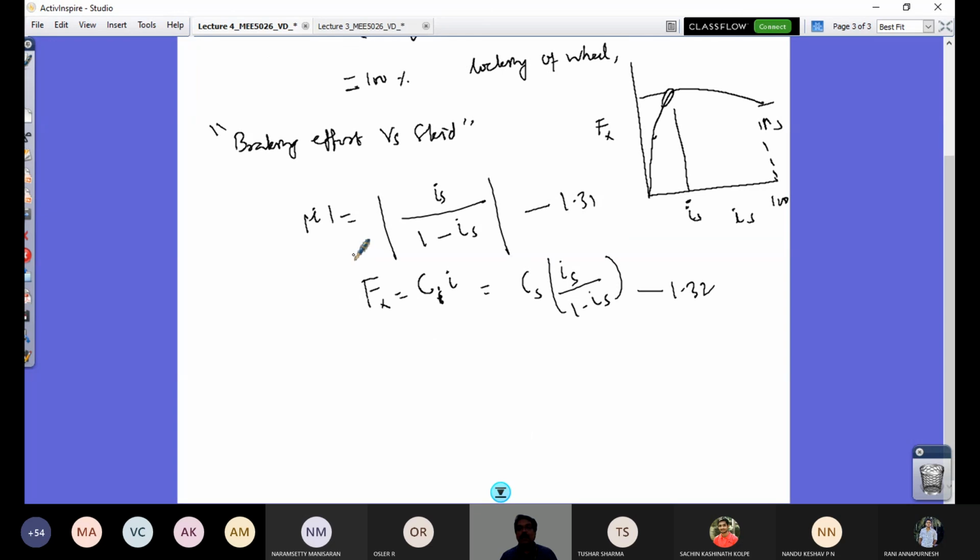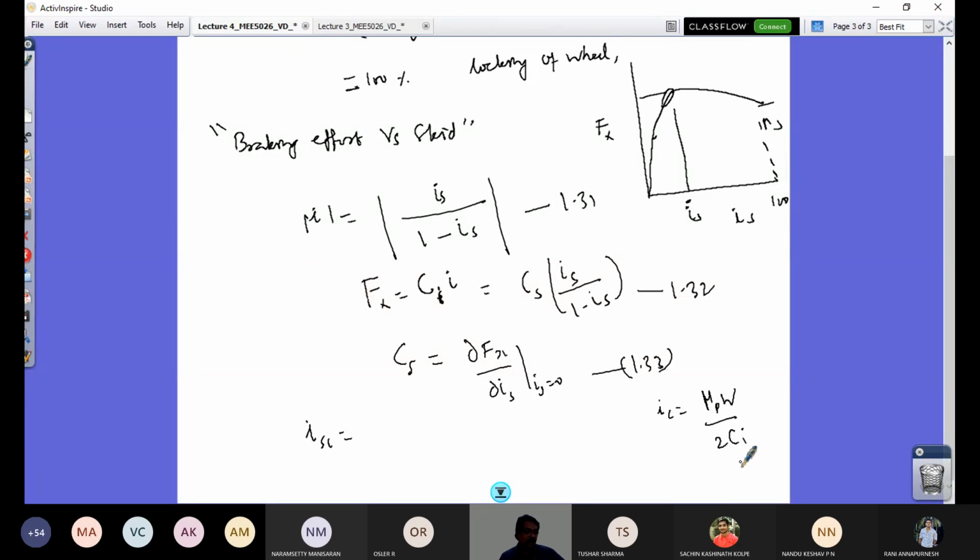And how do you define your C_s? Actually, it is the stiffness during braking. So that would be dou Fx from this graph by dou i_s when i_s is equal to 0. That's how you say. And this is equation number 1.33. And you can again write the expression for i_sc. What was your i_c expression? The i_c expression you had was mu_p times W by 2 times C_i.